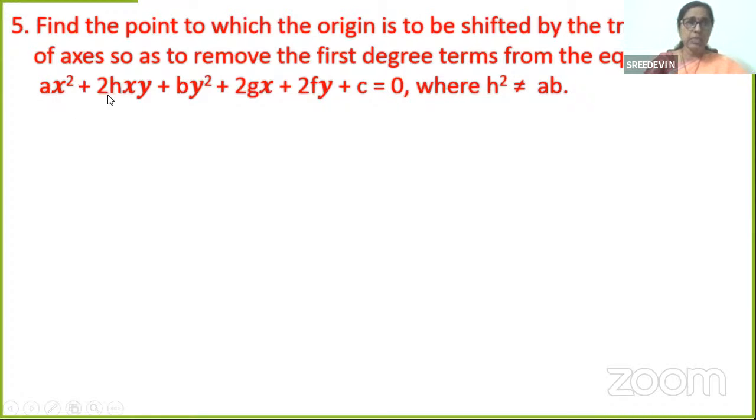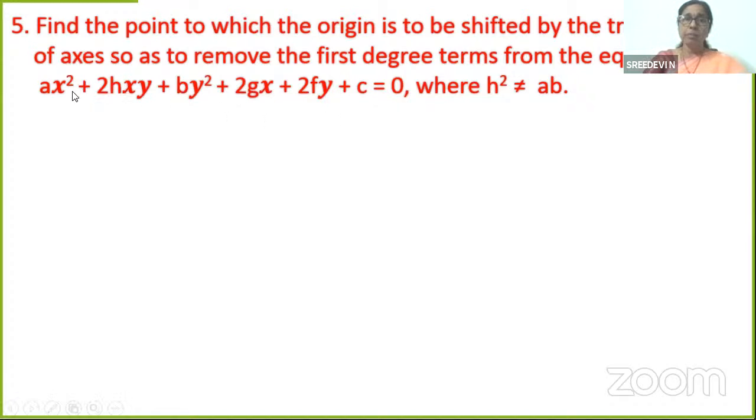Let's see, ax square plus 2hxy plus by square plus 2gx plus 2fy plus c is equal to 0 is a second degree equation in two variables x and y in the standard form, where h square is not equal to ab is the condition. If this condition is satisfied, this equation is going to represent a pair of straight lines. You have drawn one straight line separately, another straight line separately, and found out the solutions in earlier classes. In your class 10 also you have done that.